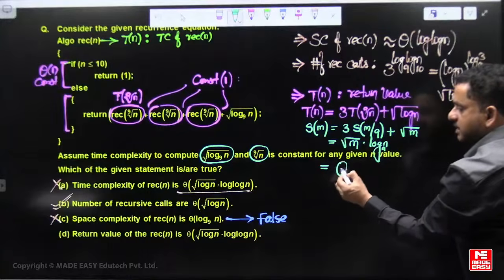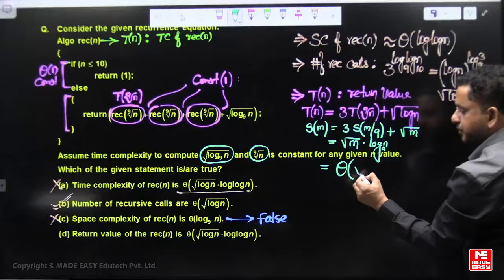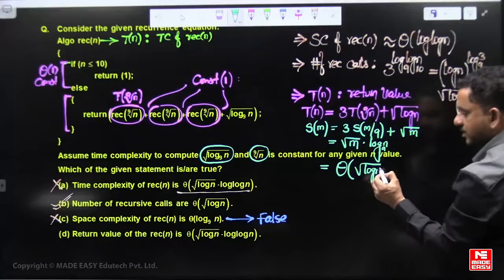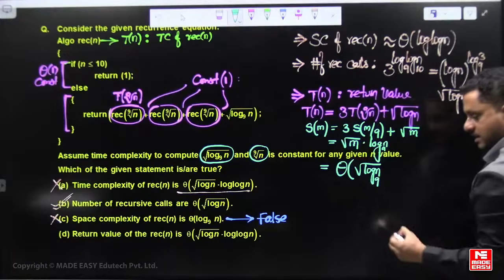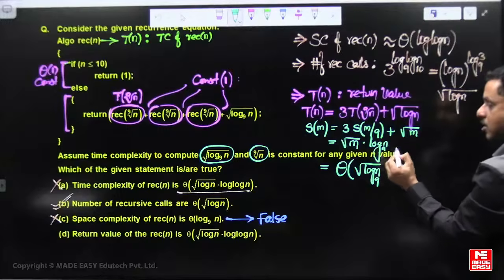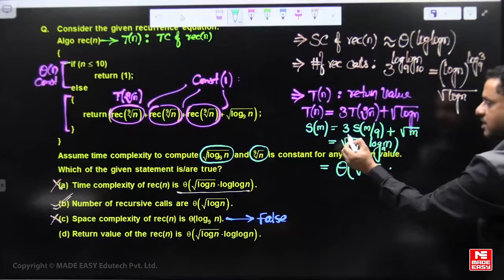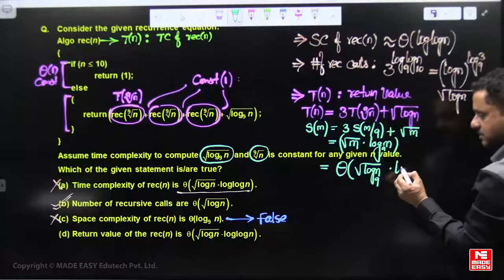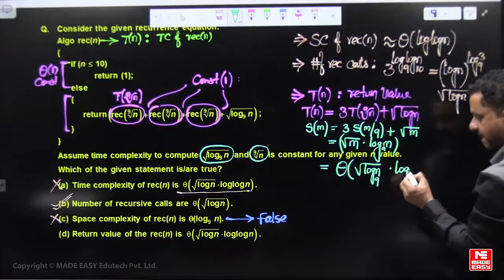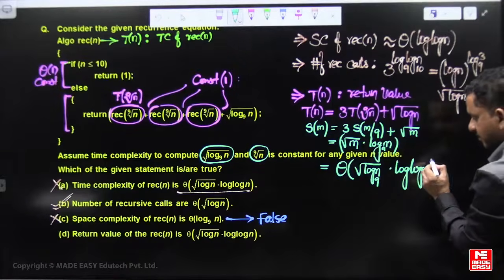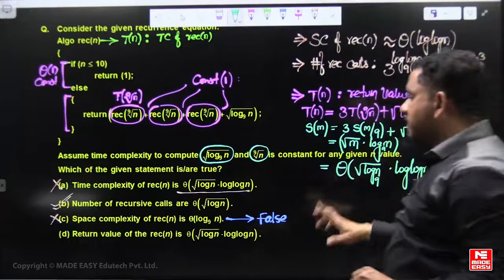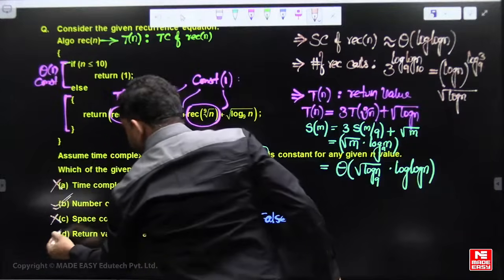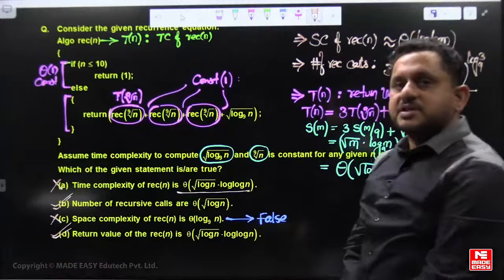This becomes theta of root m multiplied with log m. So this log m is log n, so that means it becomes root log n multiplied with log n, is the written value, that is also correct. So answer to this question is BD.